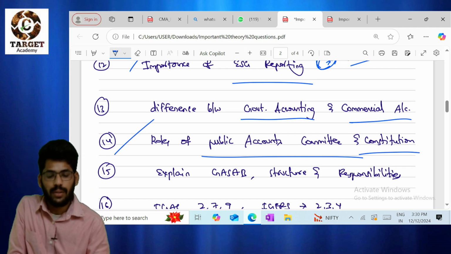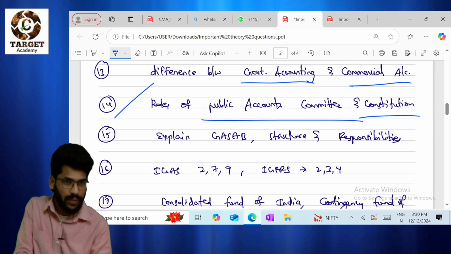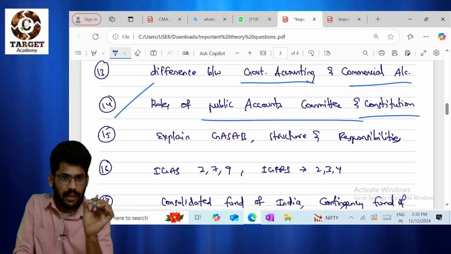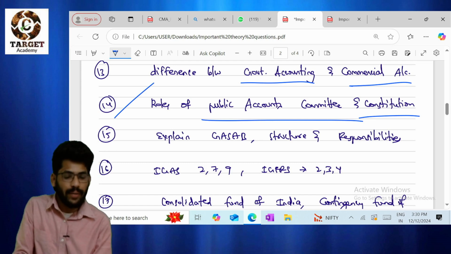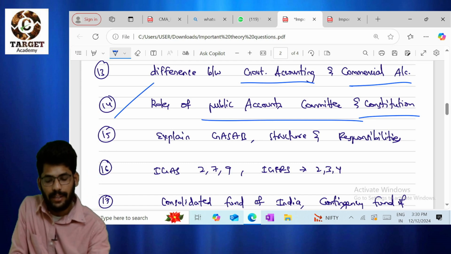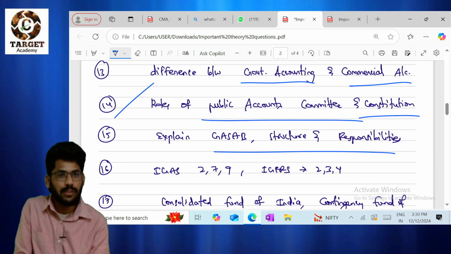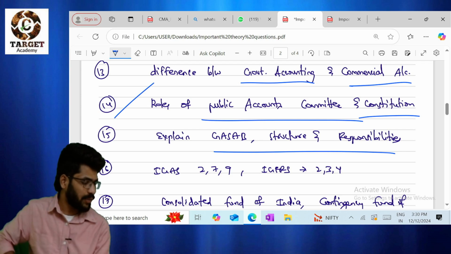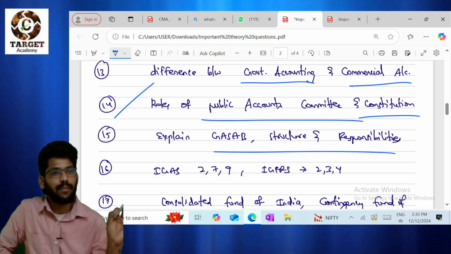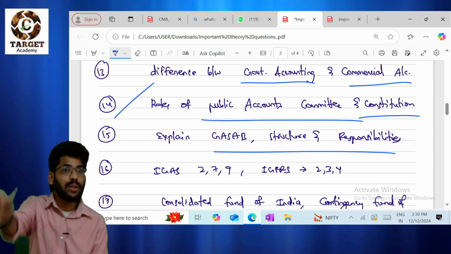Please don't ignore. Okay, I will discuss only questions. Please go through our concept book. We have all the theory in that. Please go through that. Explain about GASAB and the structure and responsibilities is also there in our material. Our material is more than enough, sir. Please don't go beyond that.